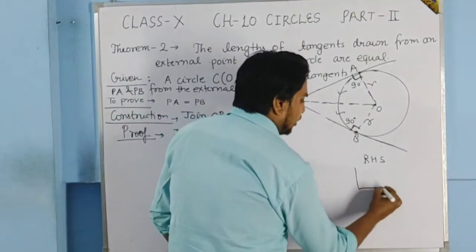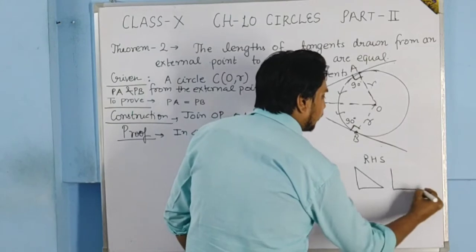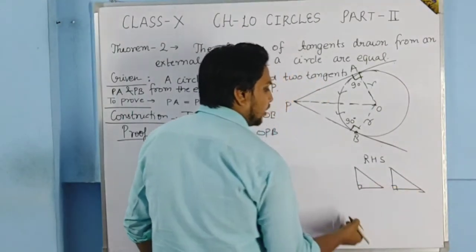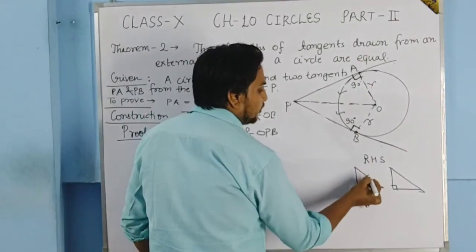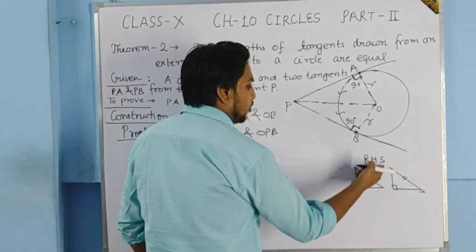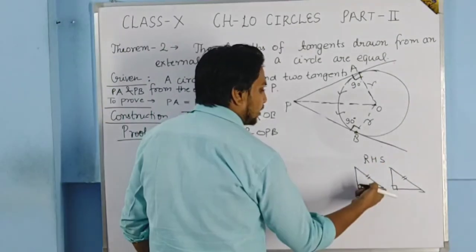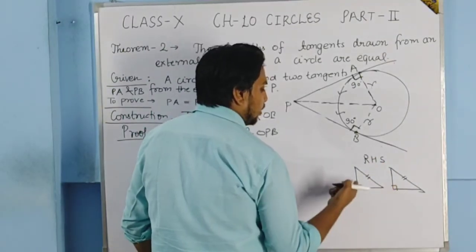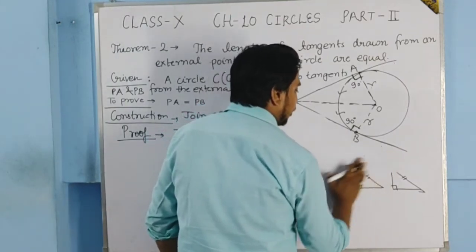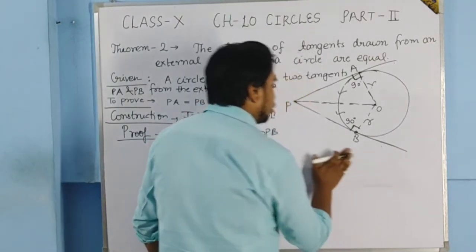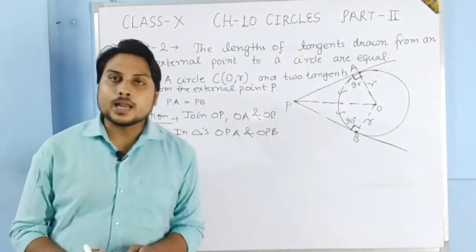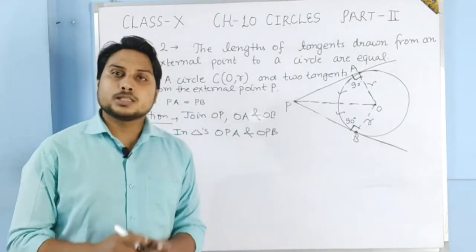Whenever in two triangles one right angle is there, and hypotenuse is equal to hypotenuse, and a side, either base equal to base, or perpendicular equal to perpendicular, then we show two triangles congruent by this criteria, right angled hypotenuse side.